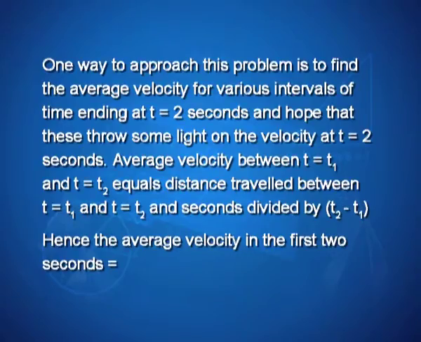One way to approach this problem is to find the average velocity for various intervals of time ending at t is equal to 2 seconds and hope that these throw some light on the velocity at t is equal to 2 seconds. Average velocity between t is equal to t1 and t is equal to t2 equals distance travelled between t1 and t2 seconds divided by t2 minus t1.